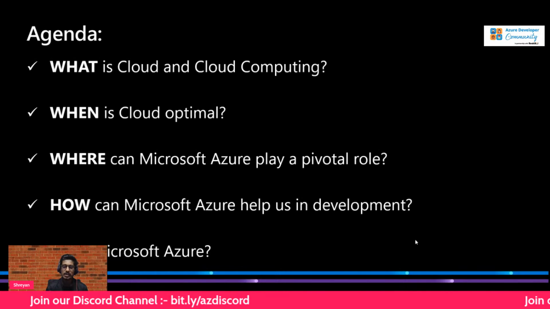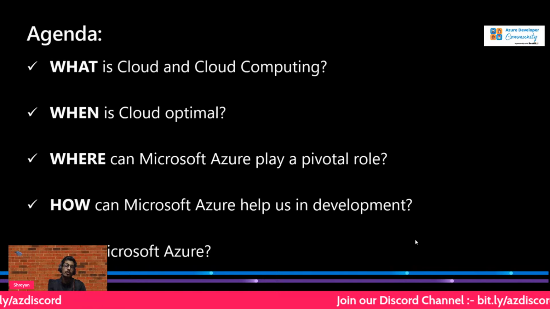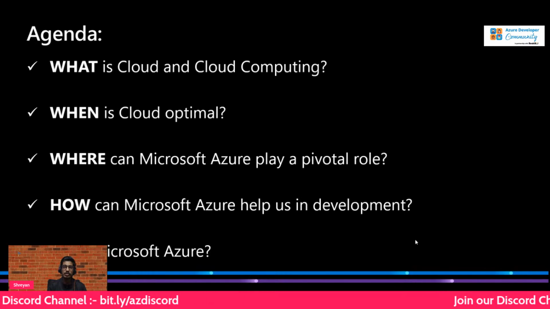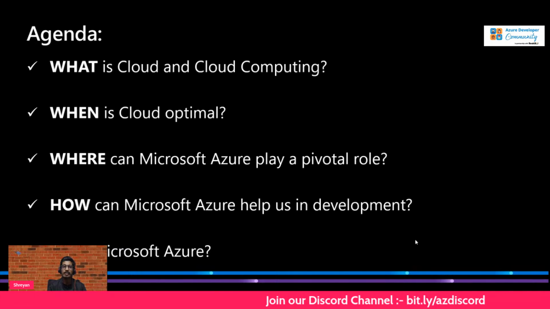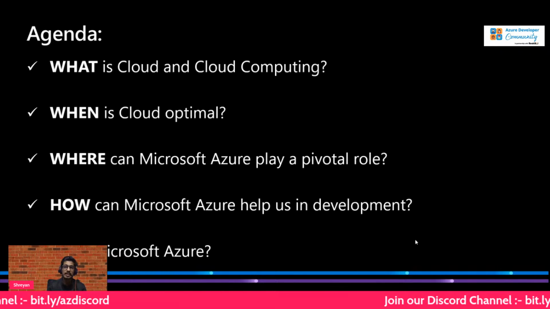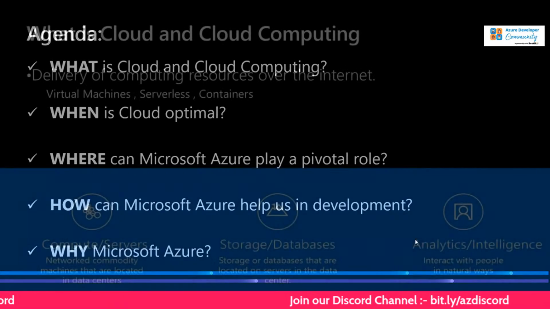Why exactly are we using cloud? How can we leverage that, and how can we go about working with a few things? Let's see all of that. The first thing we'll cover is what cloud and cloud computing are. Then, when is cloud optimal? Where can Microsoft Azure play a pivotal role? How can Azure help us in development? And why Microsoft Azure? I don't know who the target audience is, be it a student or a professional developer. Let's see how Azure will help us in all these phases.